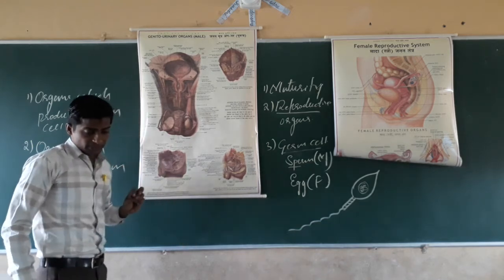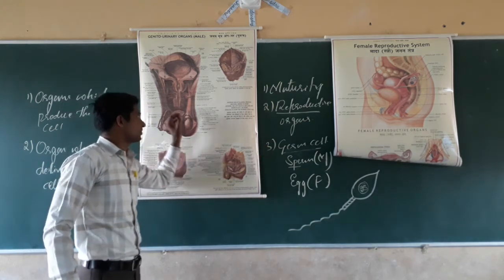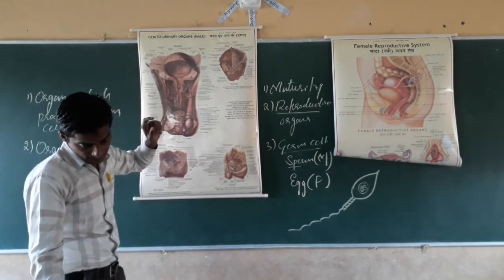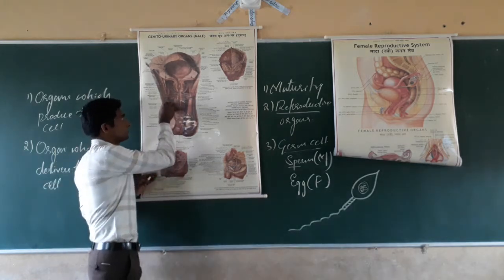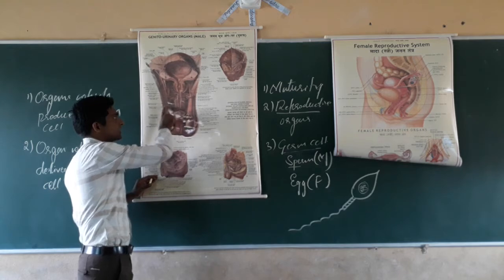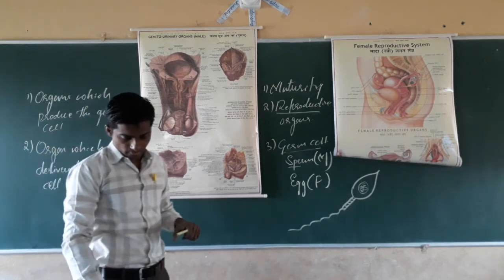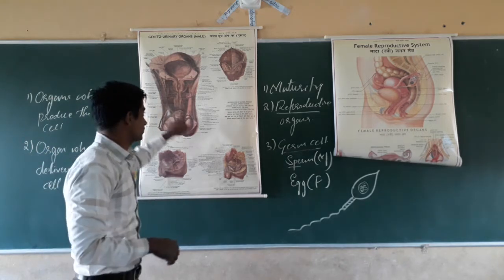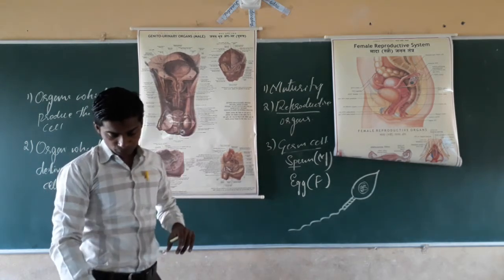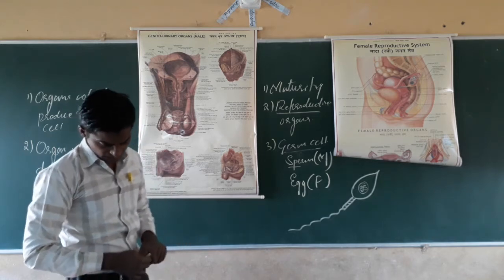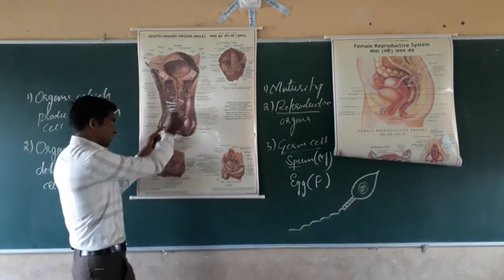See, next what happens, dear students? The delivery parts, the parts which carry the germ cells. Here, this pair of parts which carries the germ cells is called the delivery part. It is also called the vas deferens. The vas deferens are pipe-like structures connected between the testis and the penis.